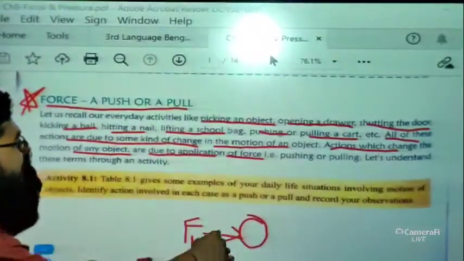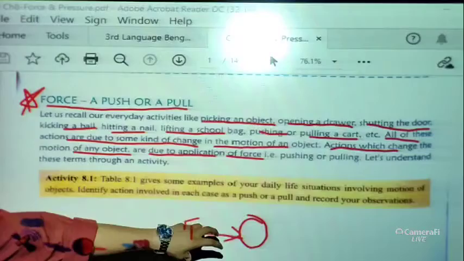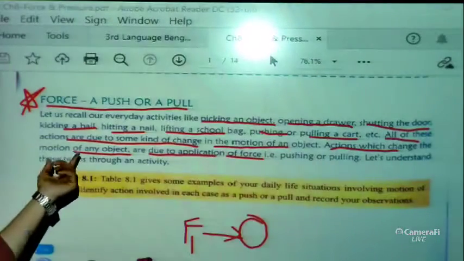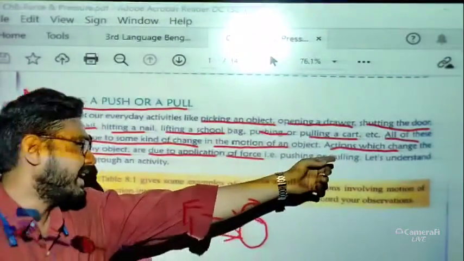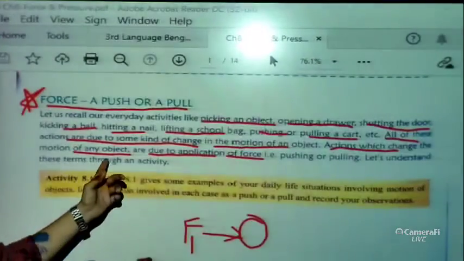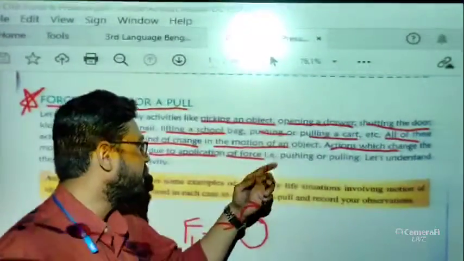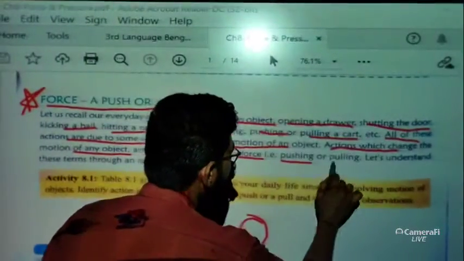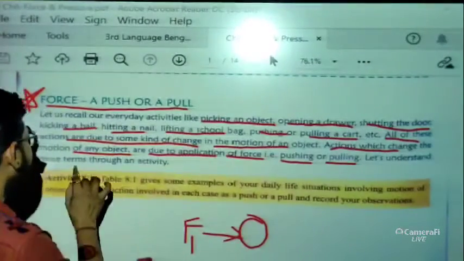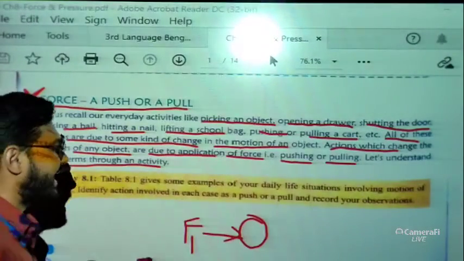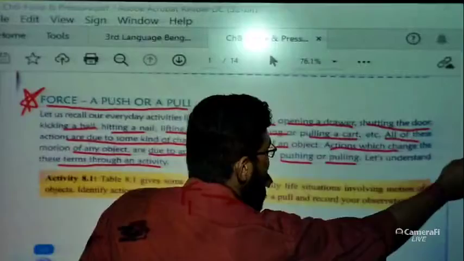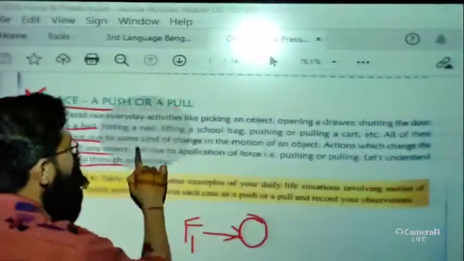That means it is a change of position, or change of motion. It is written here that actions which change the motion of any object are due to application of force, that is pushing or pulling. So let us understand these two terms through an activity. Okay. So this is the very basic introduction part of the chapter.